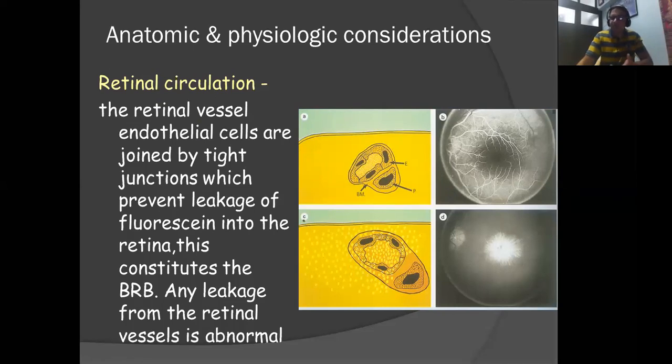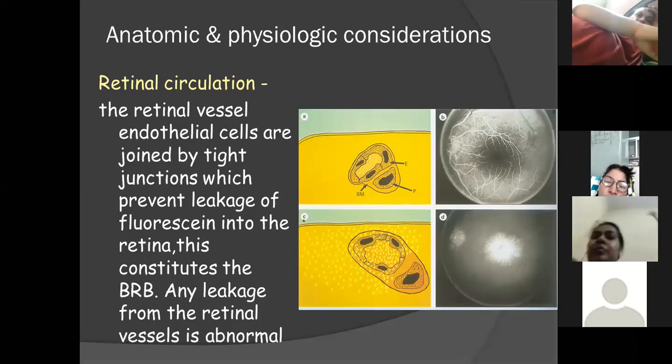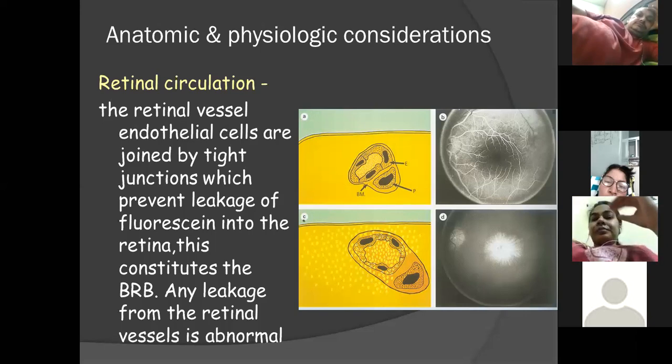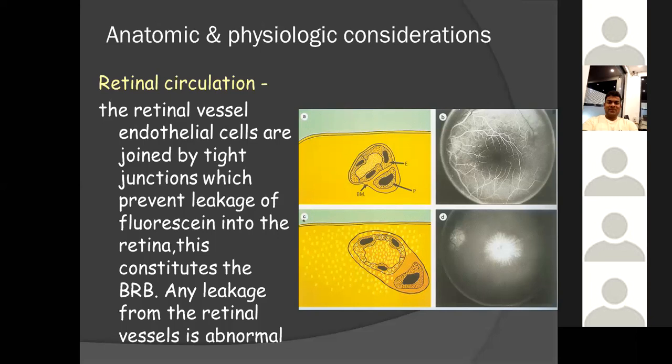So you have to understand that the fluorescein dye is able to pass through the fenestrated choriocapillaries because there is a lot of gap between the endothelial cells. It is also able to cross the Bruch's membrane, but it is the RPE which arrests the further leakage of the dye. Because of the tight RPE cells, the fluorescein is not able to cross that barrier, and that is what is explained here, which constitutes the blood-retinal barrier.